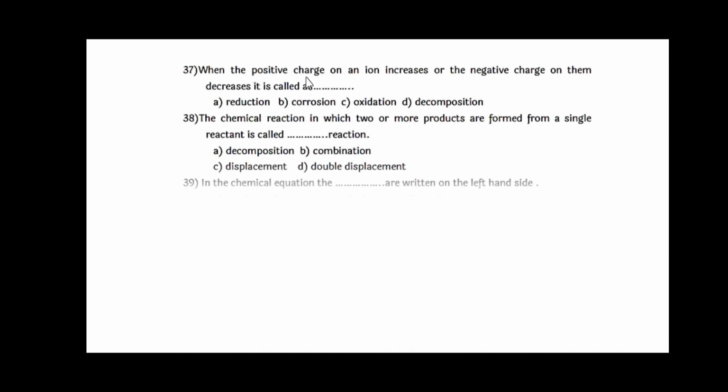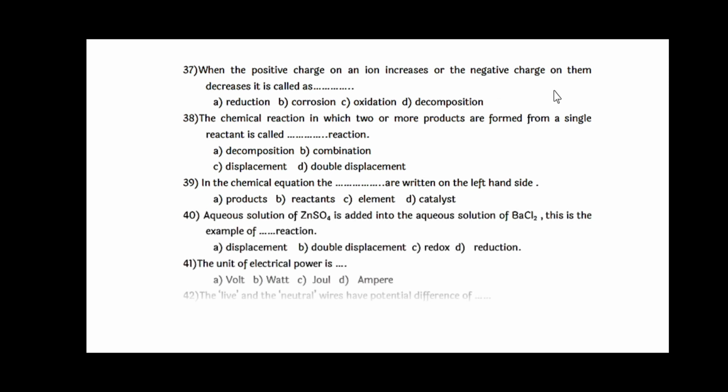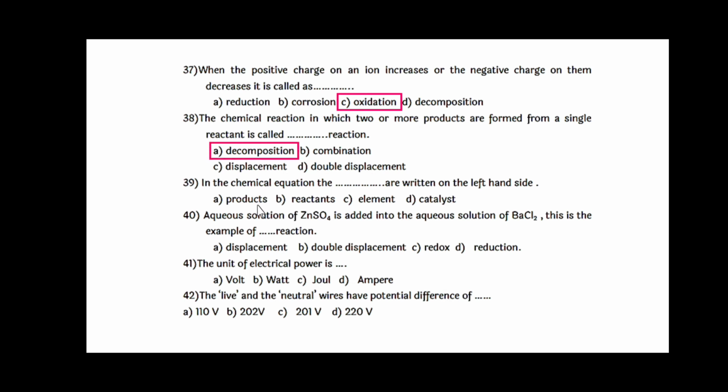37. When the positive charge on the ion increases or the negative charge on them decreases, it is called oxidation. The chemical reaction in which two or more products are formed from a single reactant is dash dash reaction, that is the decomposition. In the chemical equation, the dash dash are written on the left side of the chemical equation, that is the reactants. Aqueous solution of zinc sulfate, ZnSO4, is added into the aqueous solution of barium chloride, BaCl2. This is the example of dash dash reaction, double displacement.